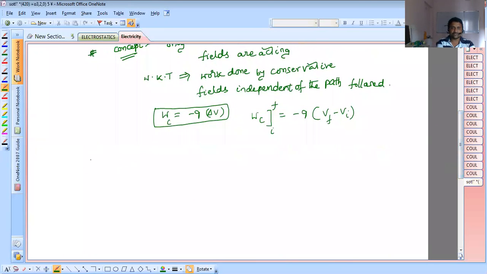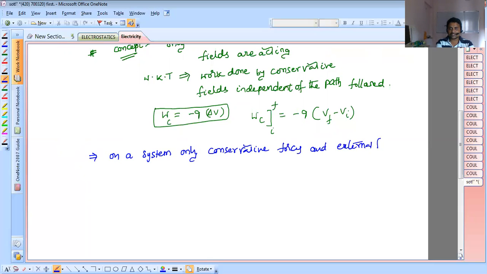One more important point: on a system with only conservative forces and external forces acting, if the change in kinetic energy is 0, then the work done by the conservative force equals minus the work done by the external force.